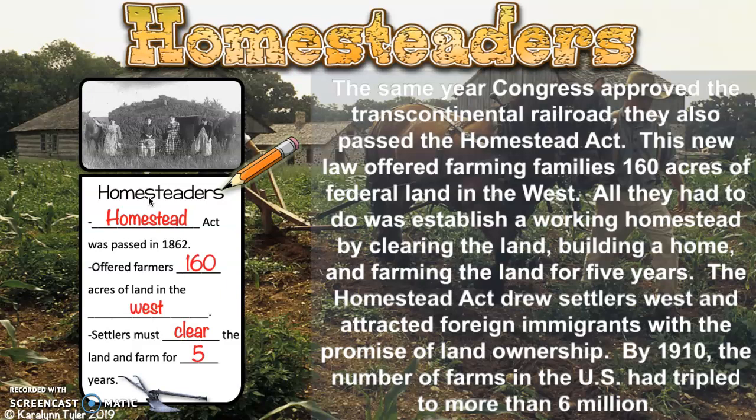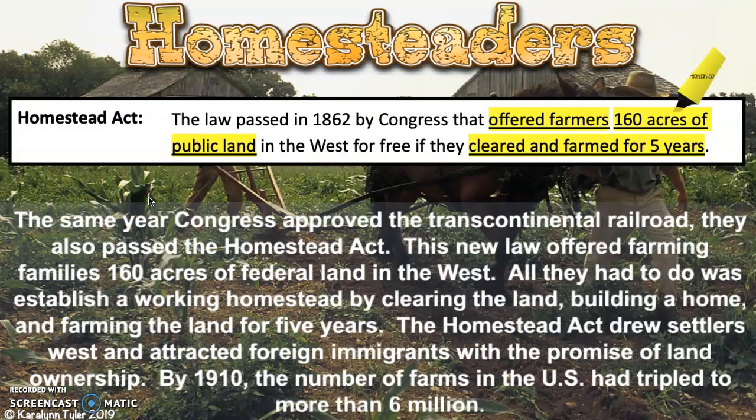The Homestead Act drew settlers west and attracted foreign immigrants with the promise of land ownership. By 1910, the number of farms in the U.S. had tripled to more than 6 million. So fill in for homesteaders on page 4, that information. Okay, same year that Congress, I already read this, sorry. Make sure that on page 3, you highlight 3 context clues for the definition of the Homestead Act.